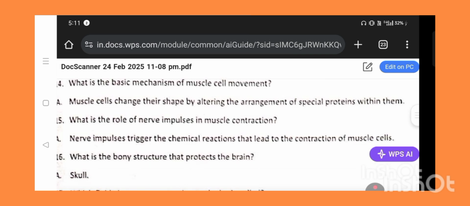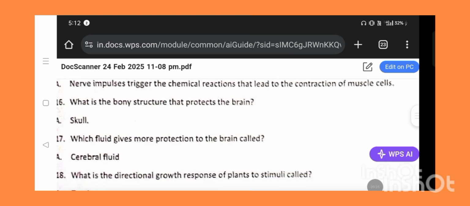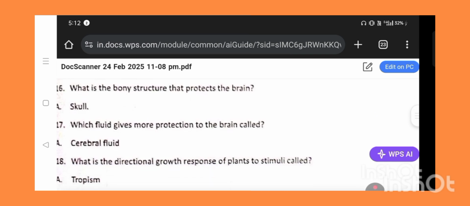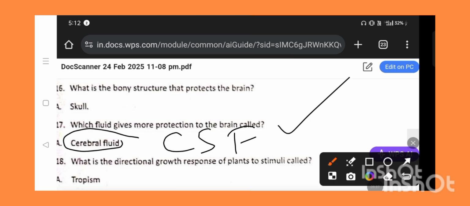So what is the role of nerve impulses in muscle contraction? Nerve impulses trigger the chemical reactions that lead to the contraction of muscles. Because of that, muscles will contract. So what is the bony structure that protects the brain? Skull. Skull, another name, cranium. Which fluid gives more protection to the brain? Important: cerebrospinal fluid. So simply we can say CSF gives protection to the brain.